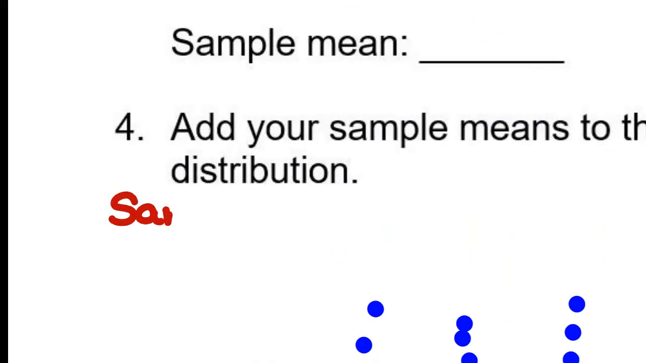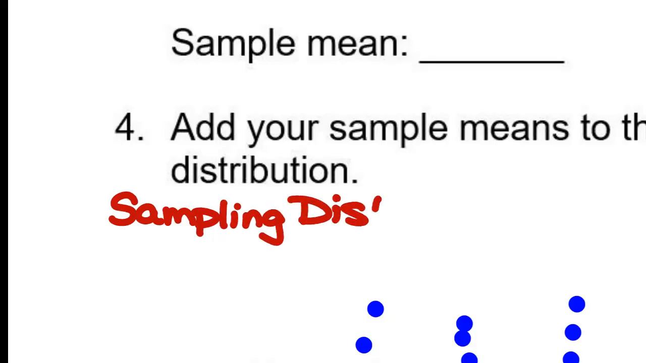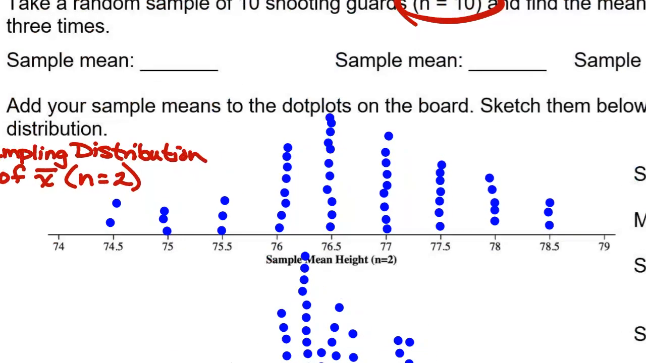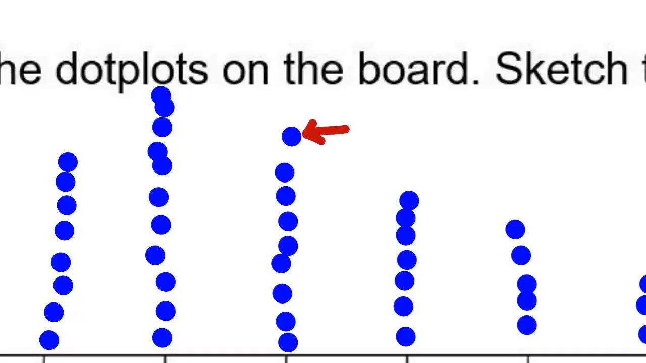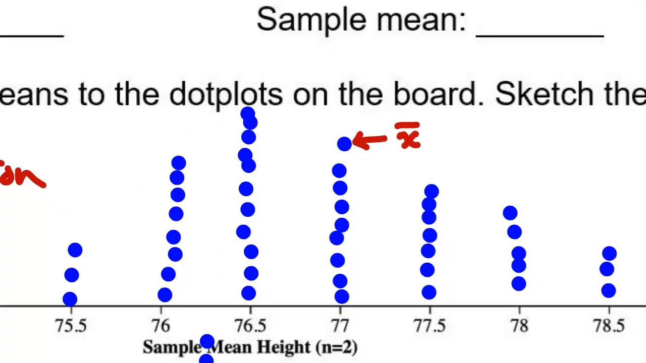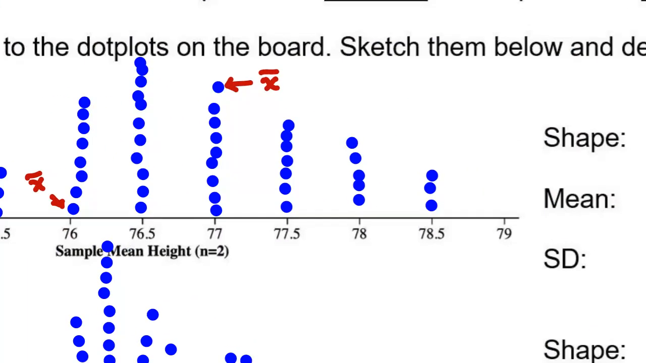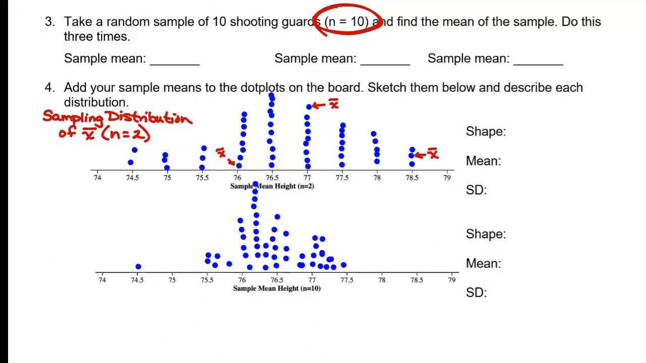All right, so with our last 2 minutes, I want you to look at the first graph. This would be the sampling distribution of X bar, where n equals 2. We had samples of size 2. Every single one of these dots is a different X bar. What do I mean by that? Yes, this is a different average of size 2. Different average of size 2.